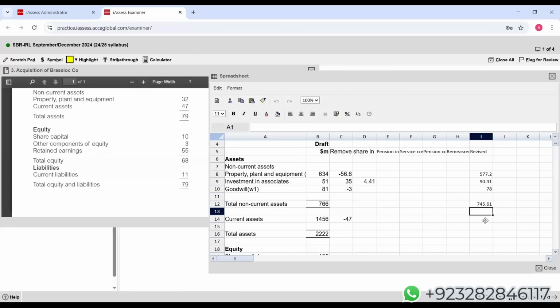745.61. Now let's come to the current assets. This plus this. Now here we'll get the total assets. So students, so far I hope it is clear to everyone. Yes or no, please reply.